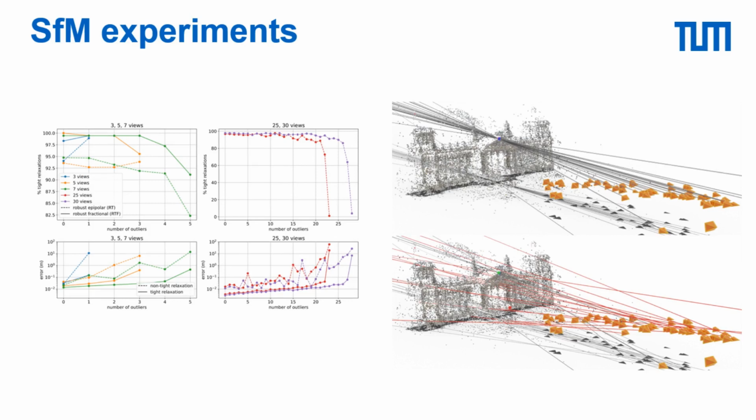We also validate our method on more realistic scenarios by taking a high-quality structure from motion reconstruction and generating triangulation problems by selecting a subset of views and adding outliers by replacing matched points with random key points in the image.